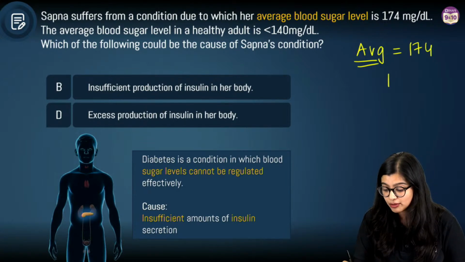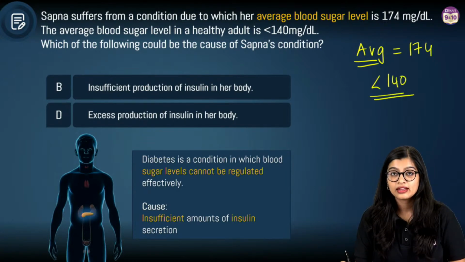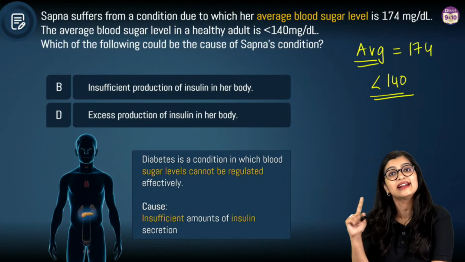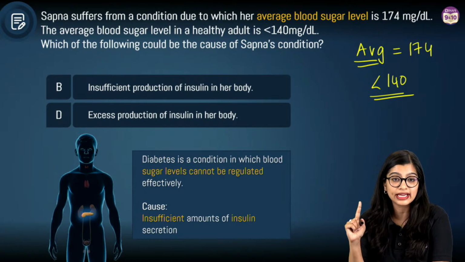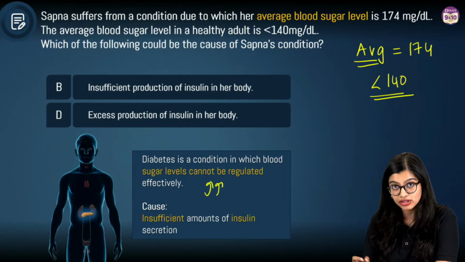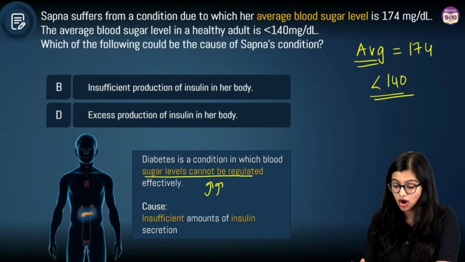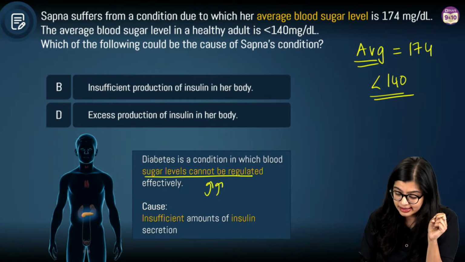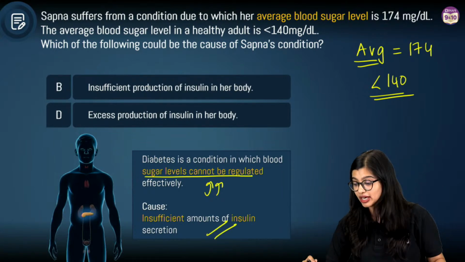But ideally, it should be less than 140. That means there is a hormone which has to regulate the blood sugar level and it is not doing its job. In this particular case, this is a condition called diabetes where sugar levels are not effectively regulated. Why does this happen? This happens because of insufficient amounts.